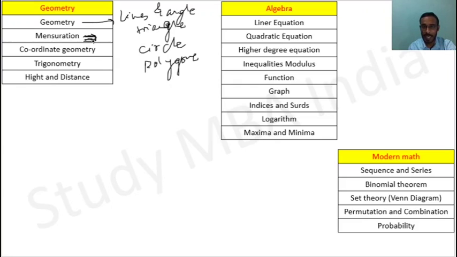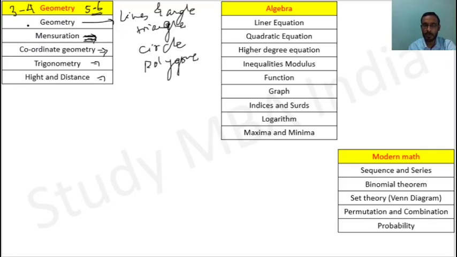So at least try to learn some basic formulas from mensuration, right? Coordinate geometry, trigonometry, height and distance. So you are going to get at least 3 to 4 questions from geometry. At least I am saying, the maximum will be 5 to 6, not more than that, definitely.